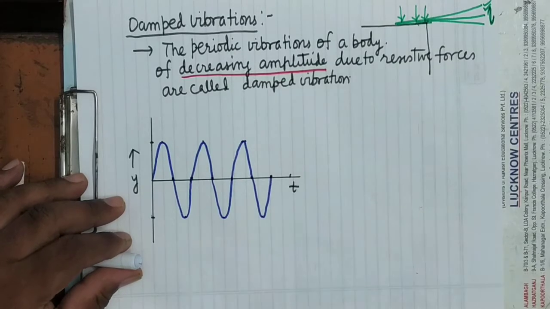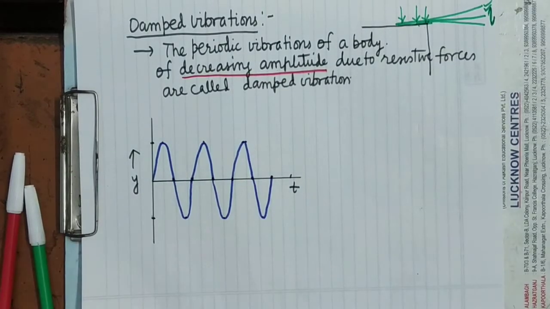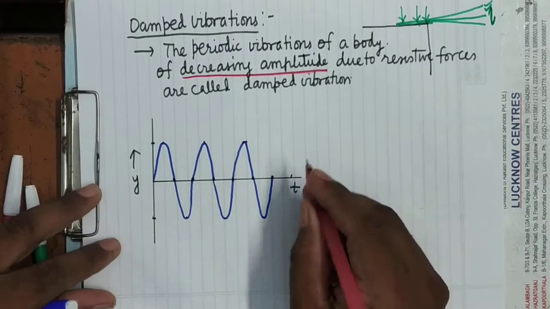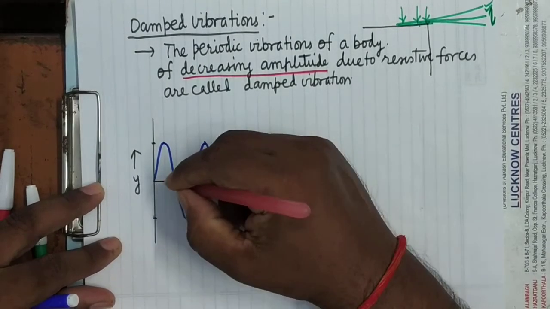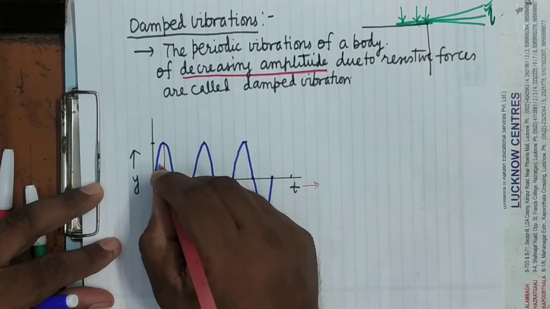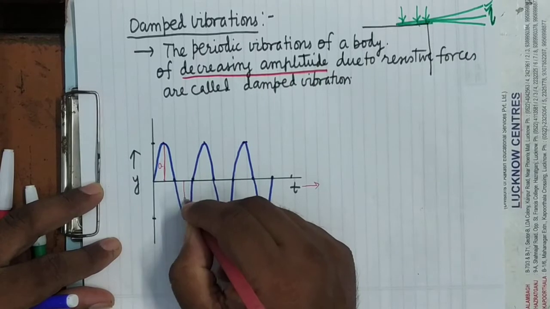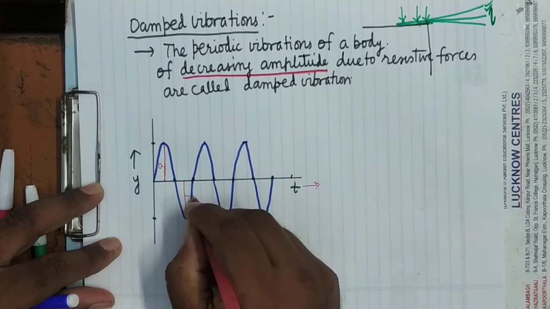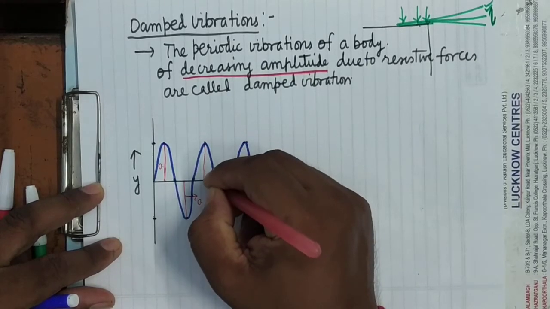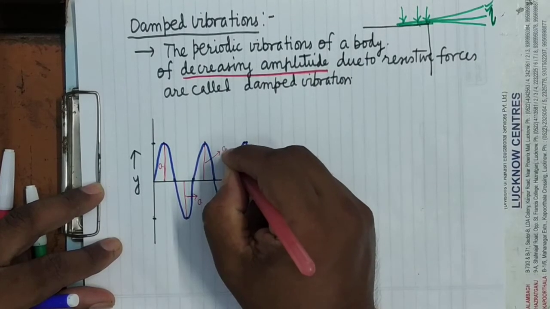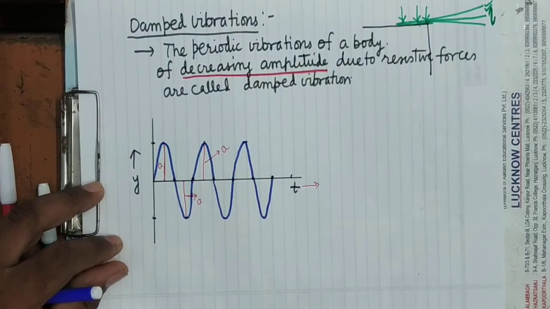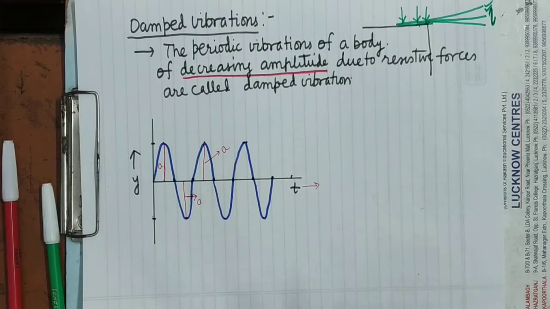Here this will be the displacement-time graph. If you see the displacement, you will find that it remains the same throughout the time. Throughout the time, what is the maximum displacement? The amplitude is this. Here you get the same amplitude A, and here also you will get the same amplitude. The amplitude is the same throughout the time. It's clear.